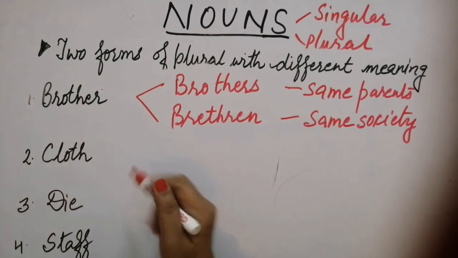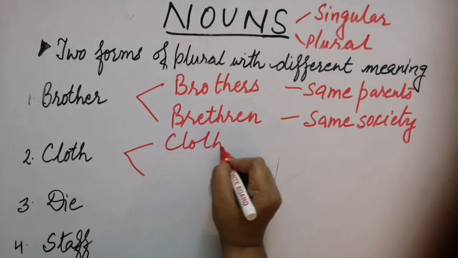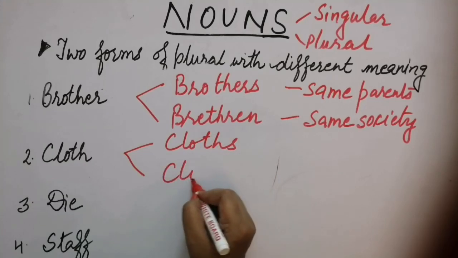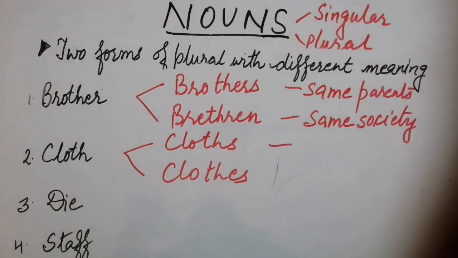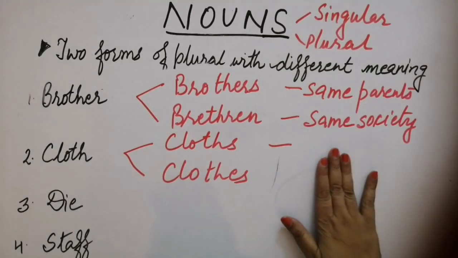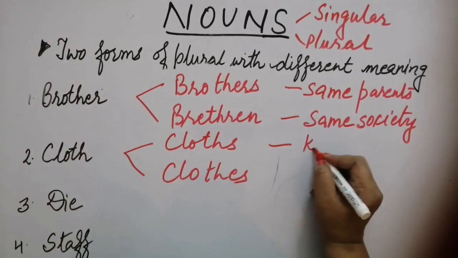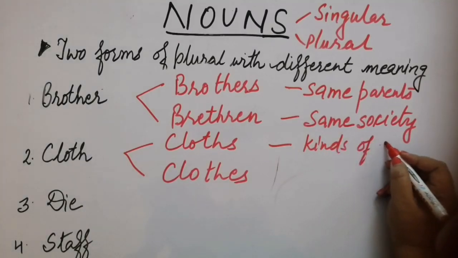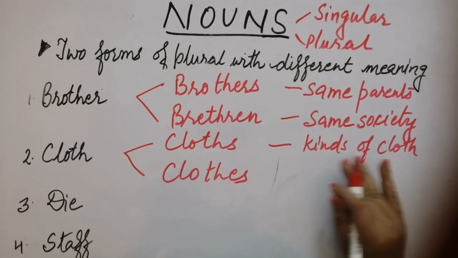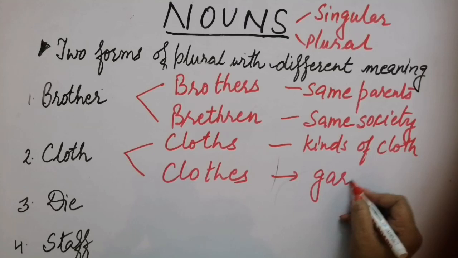Next, cloth. This cloth again has two plural forms. One is cloths and another one is clothes. Cloths means pieces of cloth, right? So it's about kinds of different cloths, and if we have many pieces, it will be kinds of cloth, meaning pieces of different cloths. Clothes refers to garments.